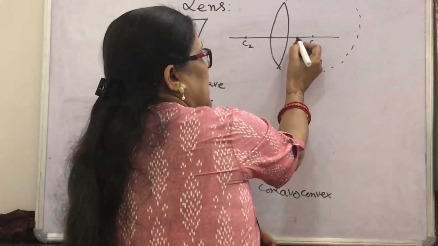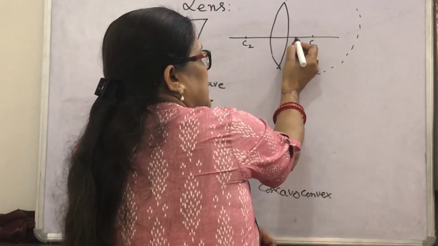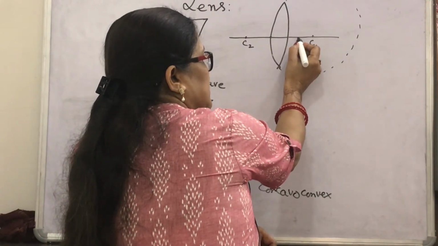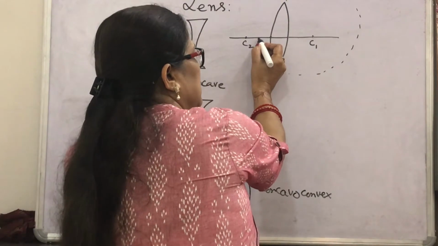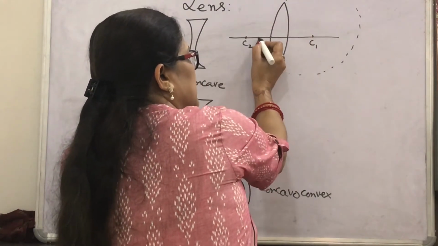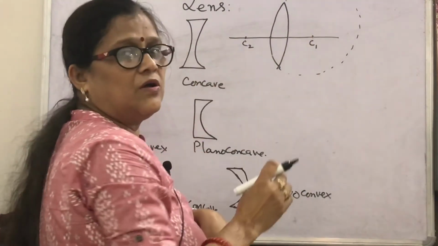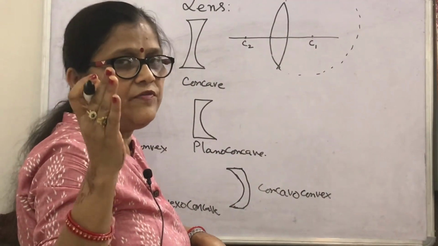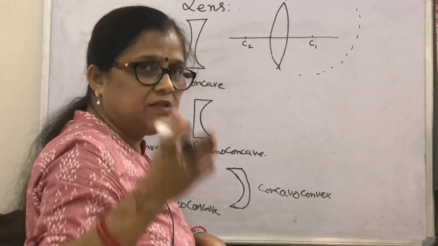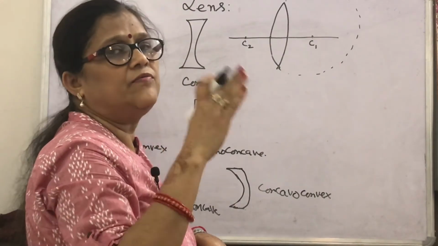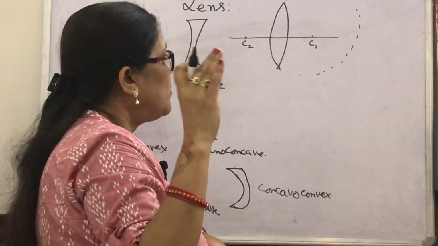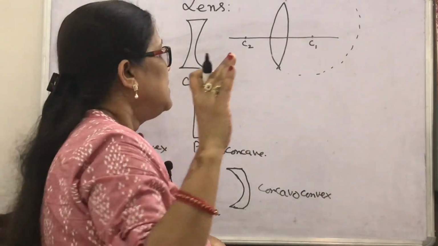So here the midpoint of this distance from the lens will be the first focus, and for the second surface, this will be the other focus. What do you mean by the focal length? The distance between the midpoint of the lens and the focus point is called the focal length. I am talking about the convex lens.